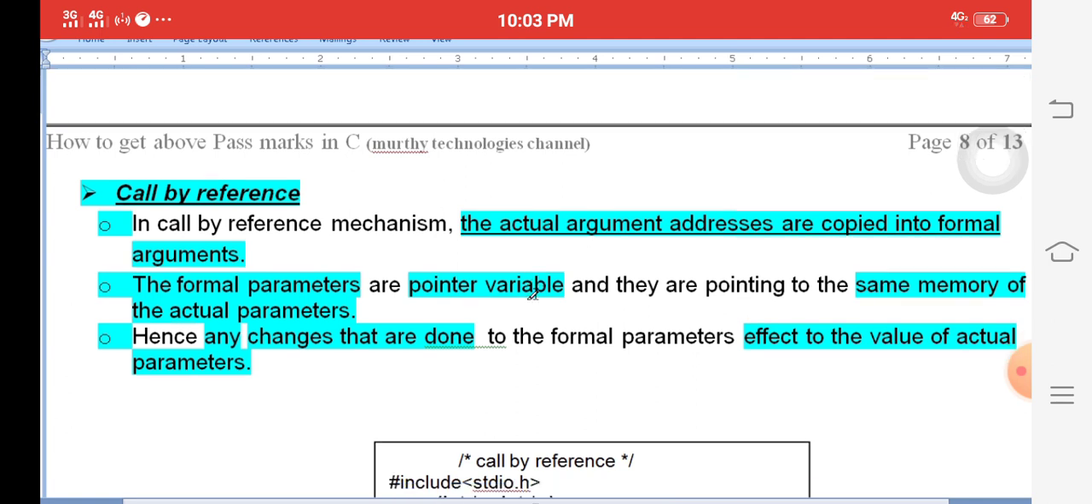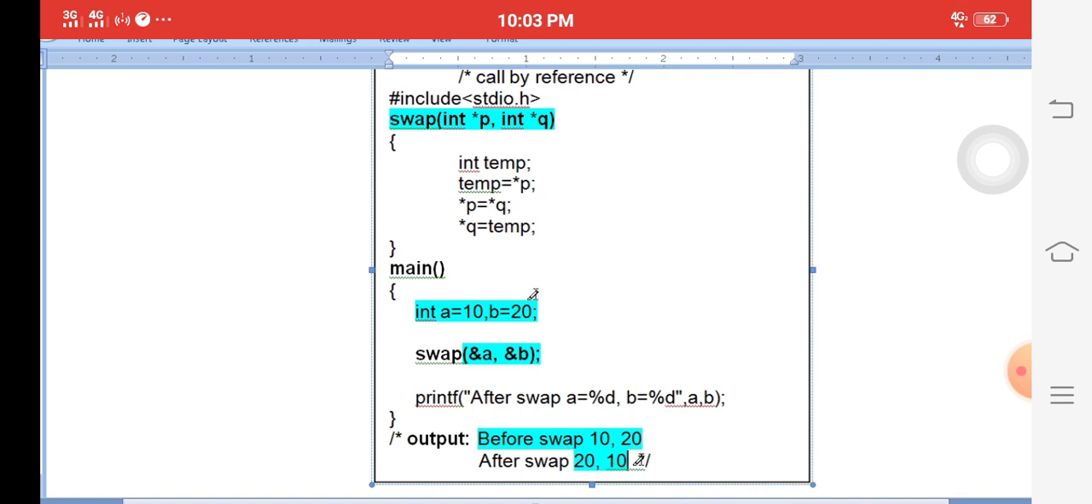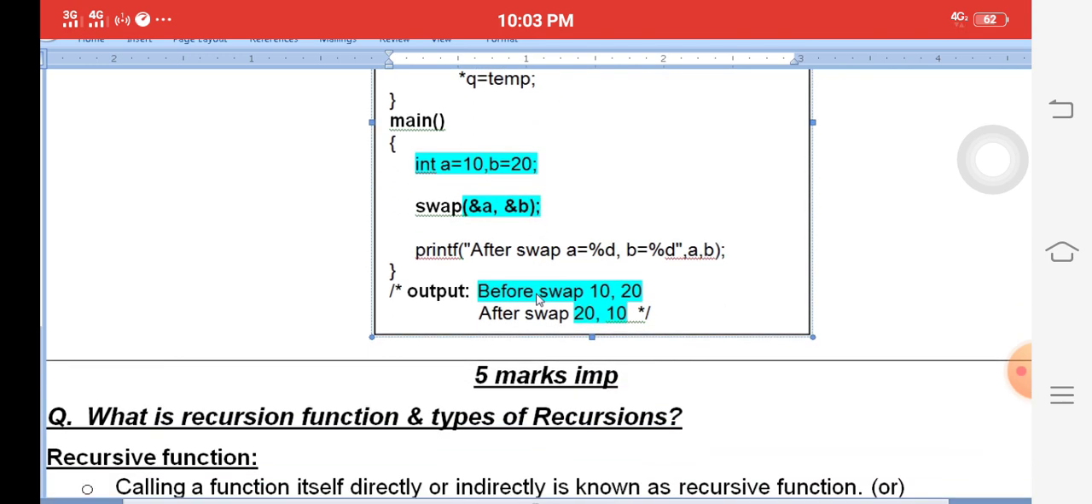Okay, the originals change. Example program. Simply A value 10, B value 20. I am passing addresses, A address and B address. A is received in star p, a pointer, and B in star q. A address is stored in p, B address is stored in q. p and q are called pointer variables. Then we exchange, swapping here. Before swapping the values are 10, 20. After swapping, the control comes back to main again. Immediately the original values are changed. In the previous program, 10 and 20 never changed. But here 10 and 20 are changed. A value 20, B value 10.